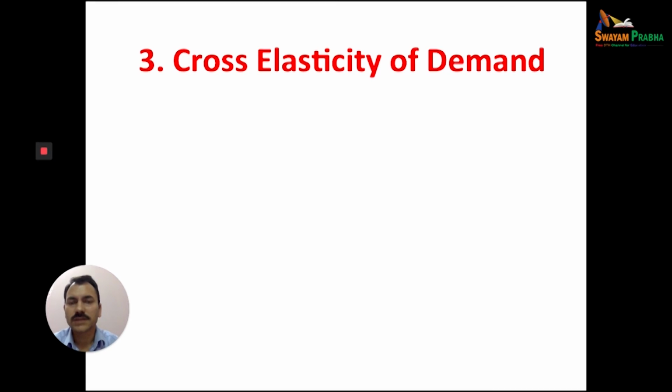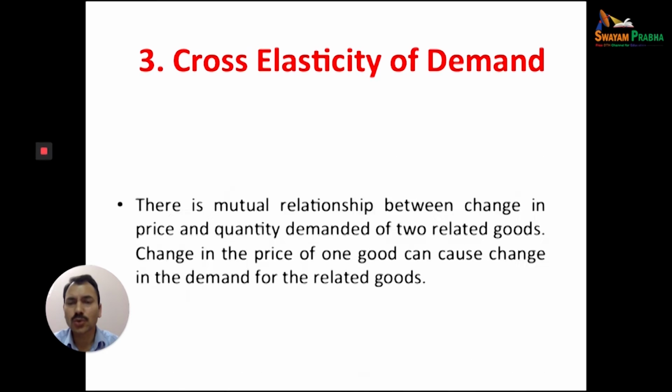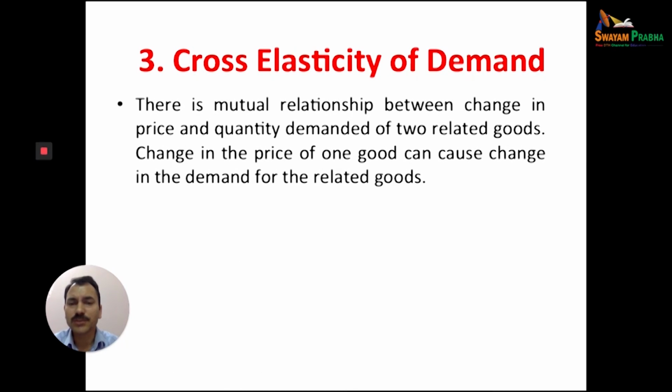Third is cross elasticity of demand. Cross here means there is a mutual relationship between change in price and quantity demanded of two related goods. A change in the price of one commodity can cause a change in the demand for related goods. How much change will take place due to change in the price of one commodity?